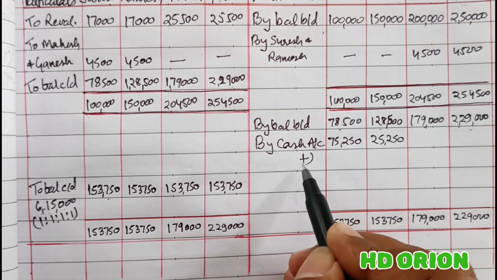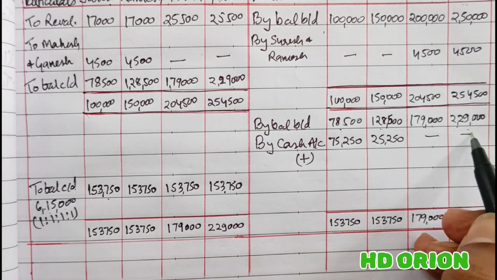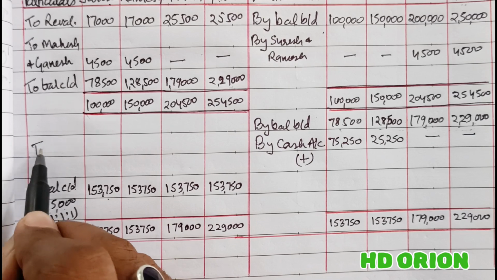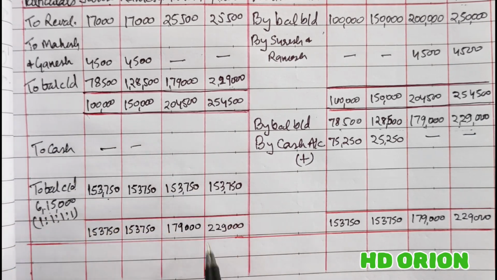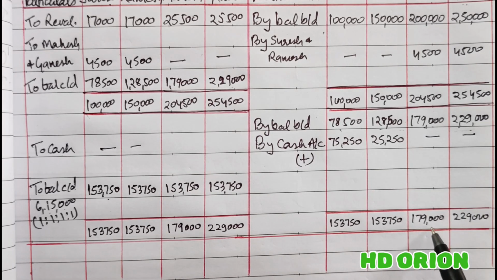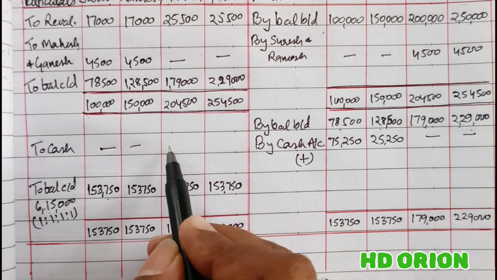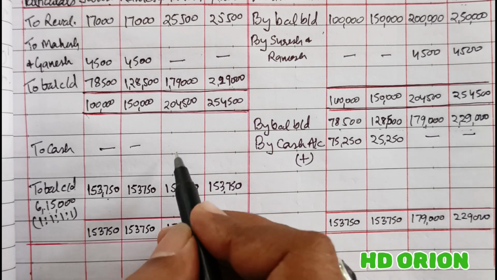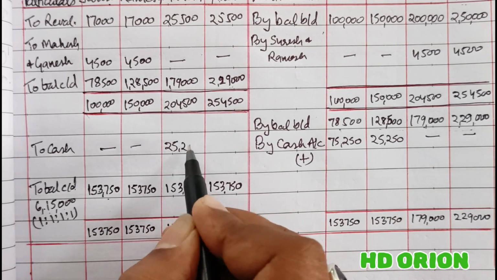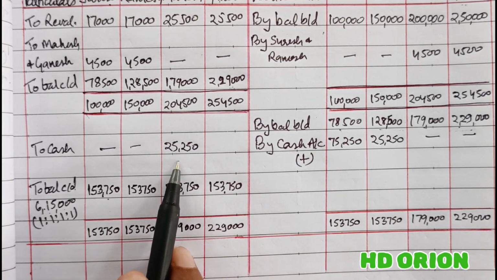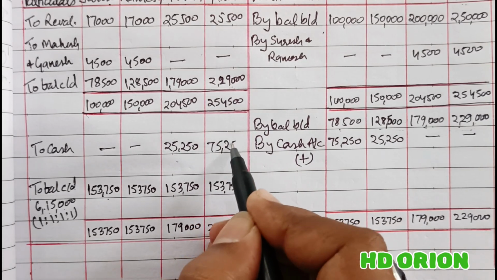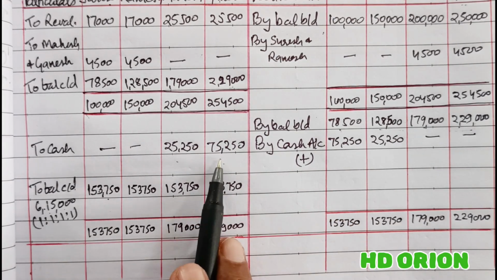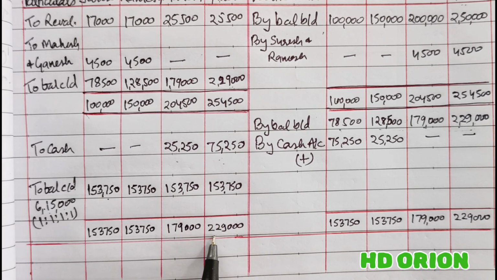Whereas to cash account on the debit side, for the last two partners, here you see 1,79,000. To make it 1,79,000, 25,250 rupees is to be withdrawn by Mahesh, and 75,250 is to be withdrawn by Ganesh in order to make the respective grand totals.